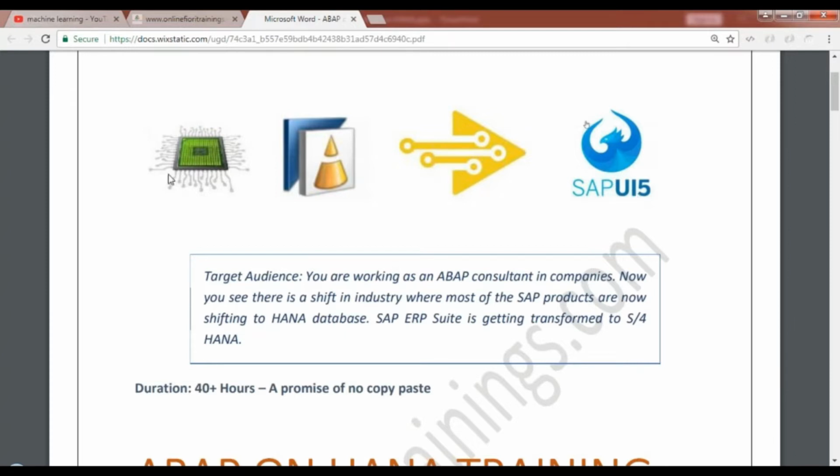Now, all of that will be in a live system, and many of you have sent me queries about system access. Throughout this course, we will be using a system from the cloud, and I will show you as part of this course how to set up the system yourself for ABAP on HANA. You can set up an ABAP on HANA server in the cloud at your own cost, and I think it's not a great cost. It is a very minimal cost which they charge for the server.